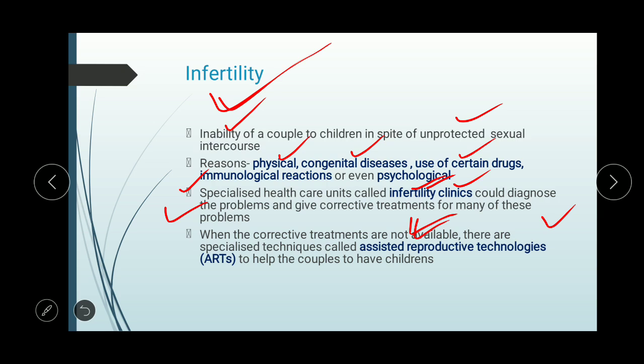what happens? There are specialized techniques called assisted reproductive technologies. Shortly they are called ARTs. So they are assisted reproductive technologies to help the couples to have children. So if the corrective measures are not sufficient, or the infertility clinic is not able to provide a cure for the infertility, there are various techniques called assisted reproductive technology to help the couples to have children. We will see this in detail.